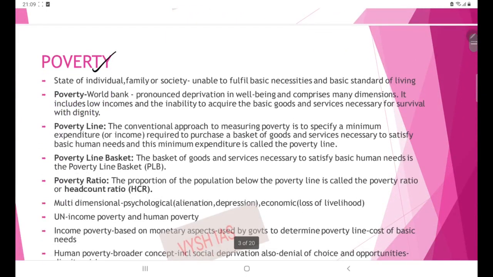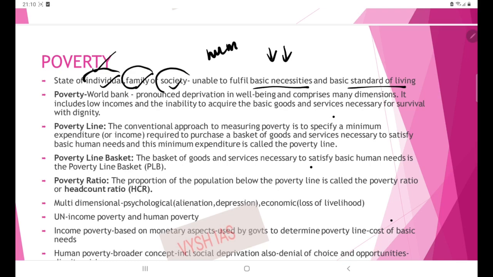Now, poverty. What is poverty? You have to keep a definition for each keyword or term in the syllabus. So how can you define poverty? It is the state of an individual, family or society being unable to fulfill the basic necessities and basic standard of living. Poverty is a condition which can be defined as a loss of human dignity. The person is not able to meet his basic necessities and standard of living, and the livelihood prospects are very low. So it can be defined with respect to an individual, family or a society as a whole.